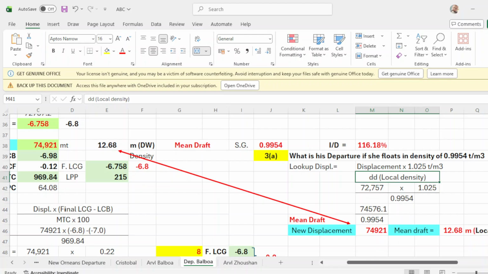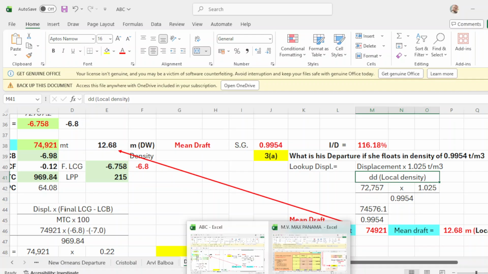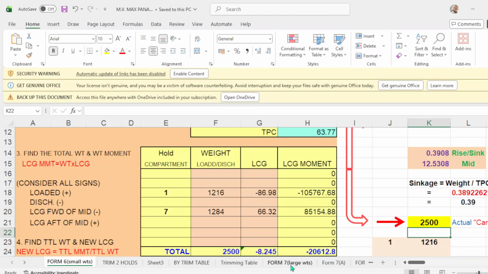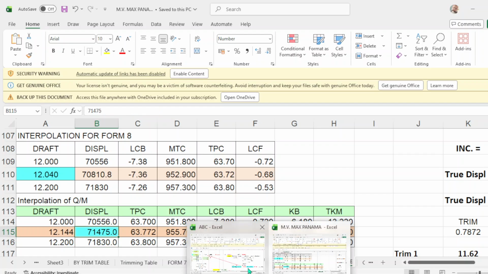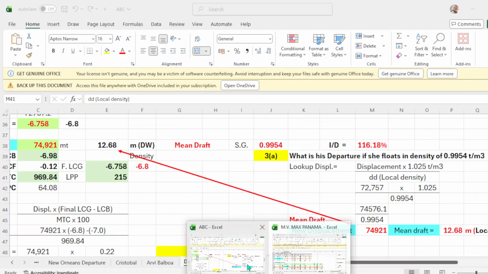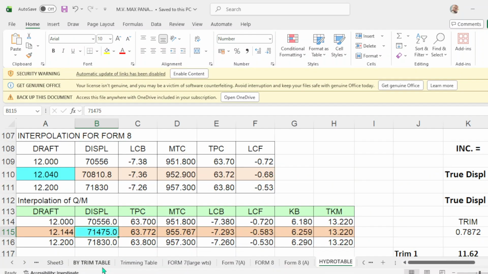So let's check the draft for 74921. Okay, so the draft should be 12.68.